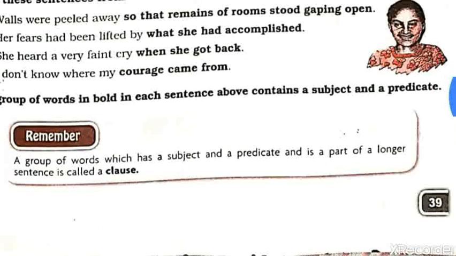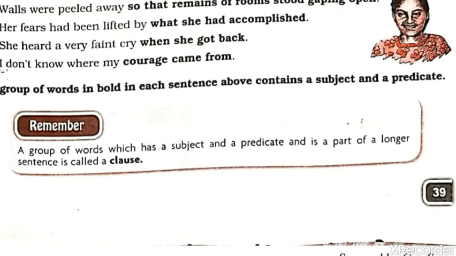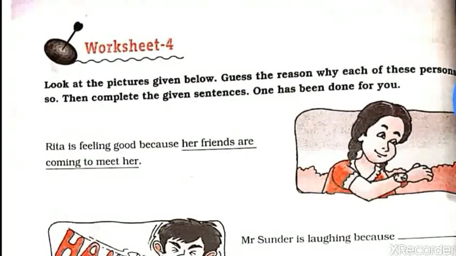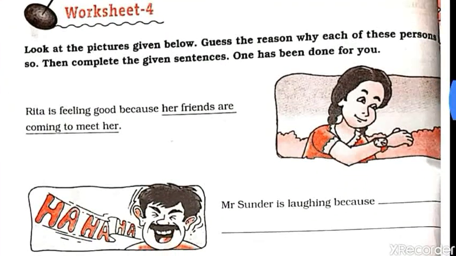Here you can see in the box, definition of a clause is given. A group of words which has a subject and a predicate and is part of a larger sentence is called a clause. Come to worksheet 4. What is given here? Look at the pictures given below. Guess the reason why each of these persons. So then complete the given sentences.